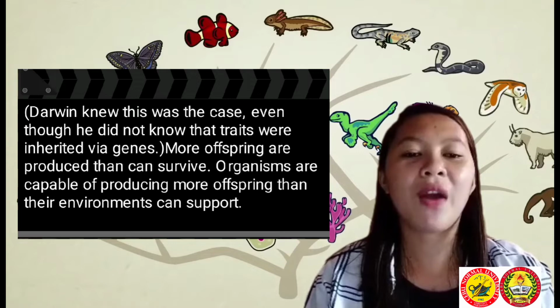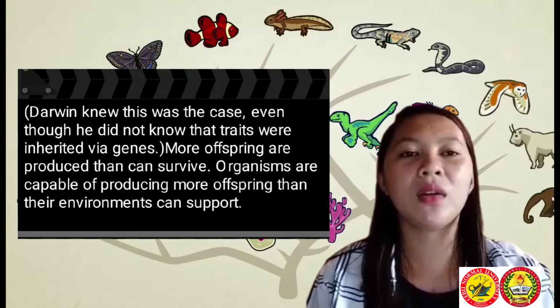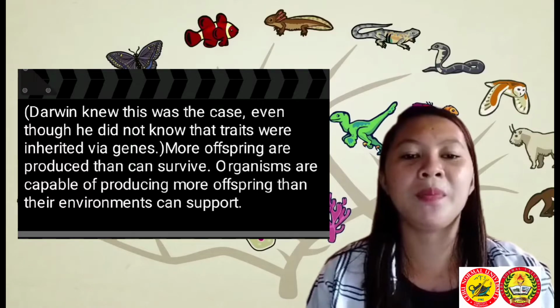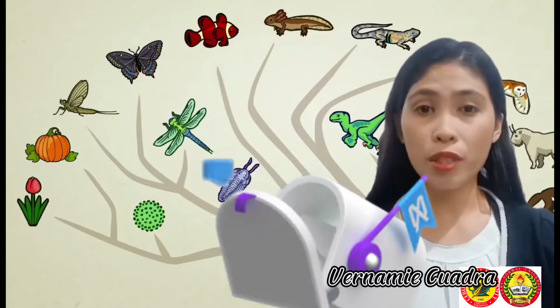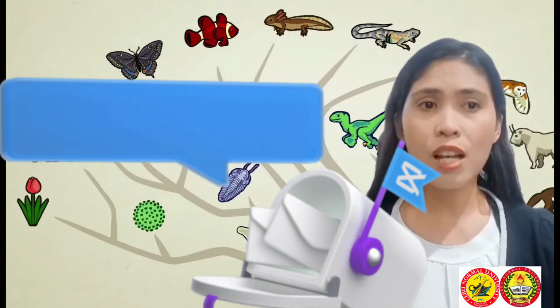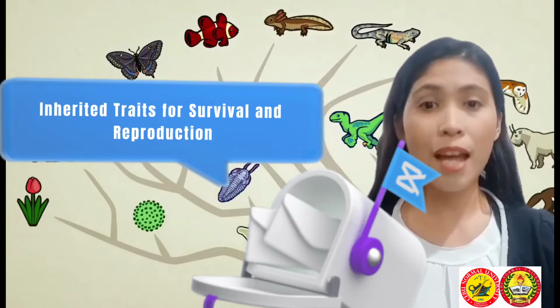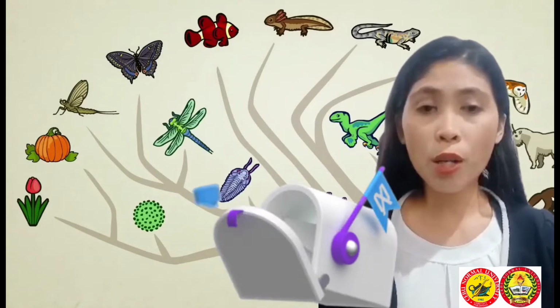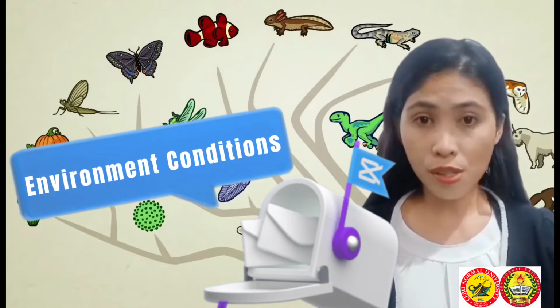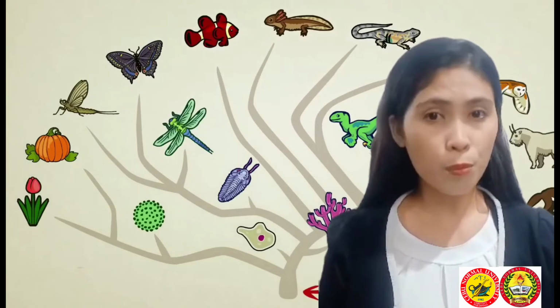Offspring vary in their heritable traits. The offspring in any generation will be slightly different from one another in their traits, like color, size, shape, etc. And many of these features will be heritable. Based on these simple observations, Darwin concluded the following. In a population, some individuals will have inherited traits that help them survive and reproduce, given the conditions of the environment, such as the predators and food sources present.